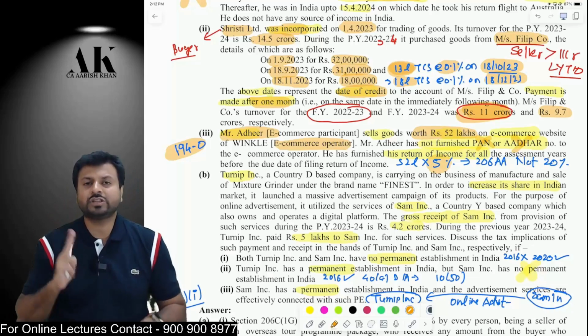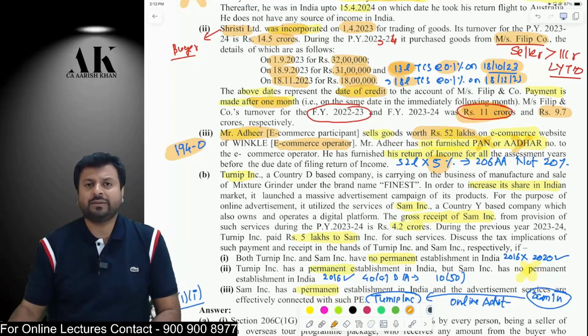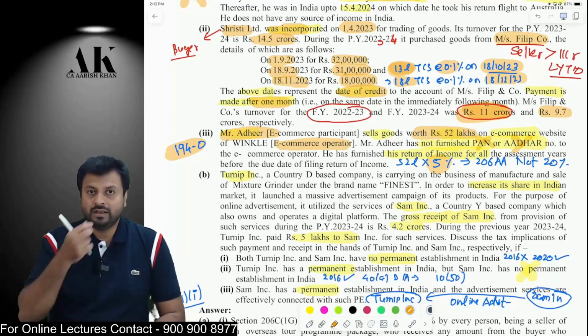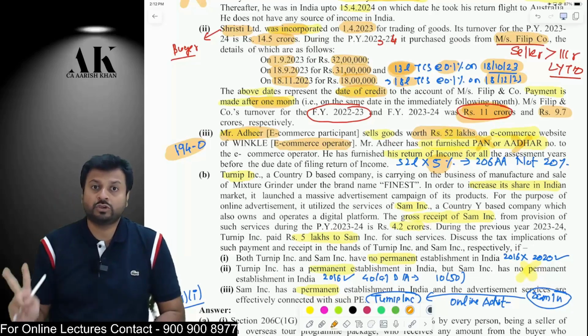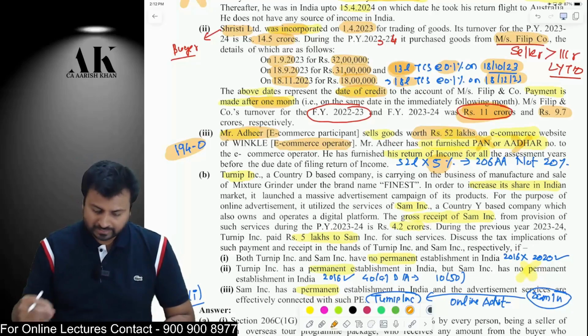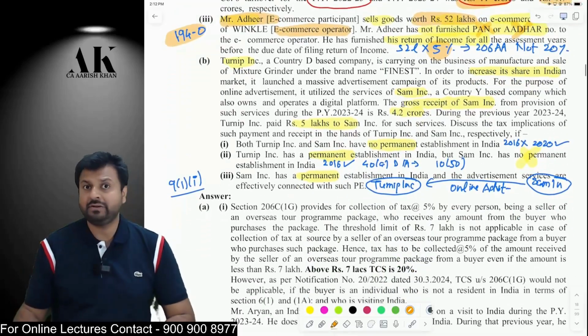Remember, there are two sections under TDS where if the payee does not give the PAN or Aadhaar, then you have to deduct TDS only at 5%. One is 194O, another is 194Q. These are the two sections where the TDS will not be deducted at 20%, but only at 5%. The next question is again on equalization levy, but a beautiful question.